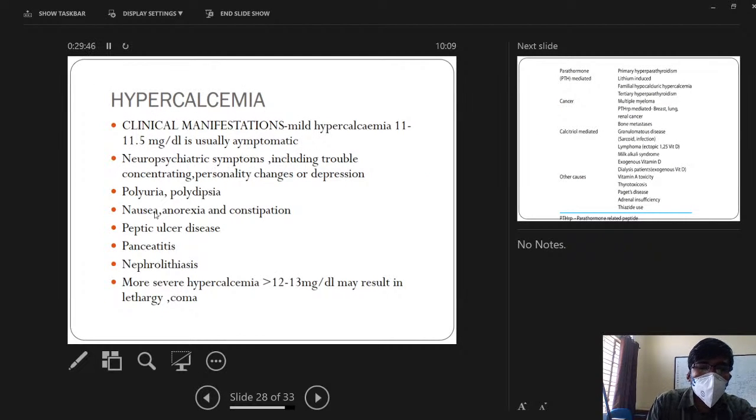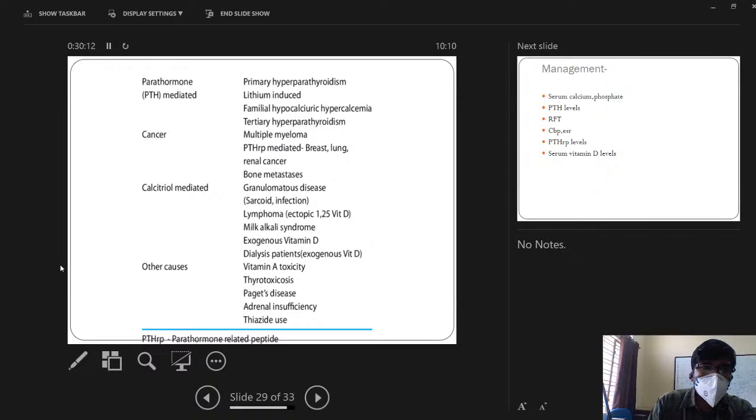Hypercalcemia is basically a medical emergency. Mild hypercalcemia is asymptomatic. Usually hypercalcemia will cause neuropsychiatric symptoms including poor concentration, personality changes, or depression. It will cause polyuria, polydipsia, anorexia, constipation, peptic ulcer disease, pancreatitis, nephrolithiasis. Pancreatitis is one of the dreaded complications of hypercalcemia. These are the common causes of hypercalcemia.